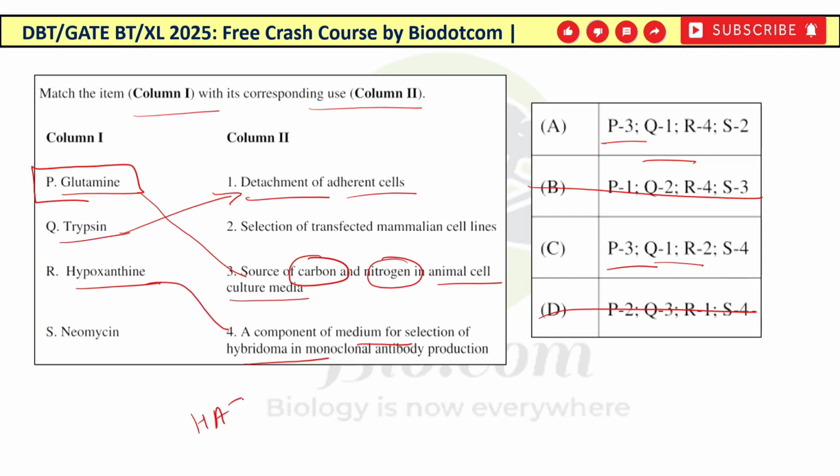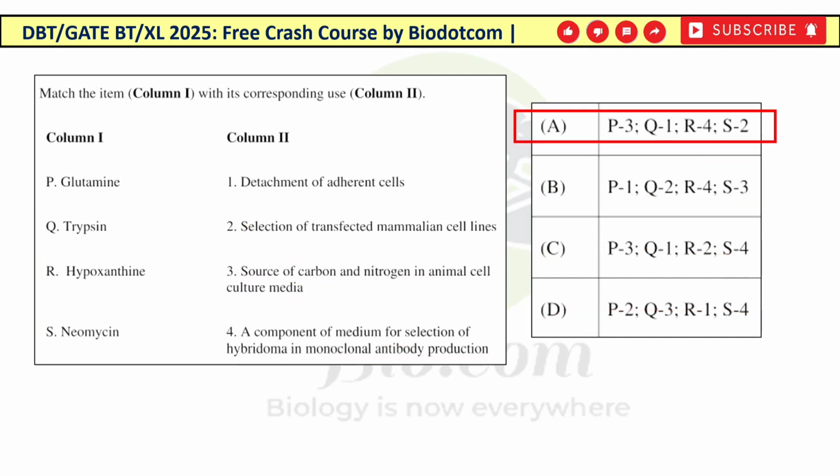So basically HAT medium, that is the hypoxanthine, aminopterin and thymidine. So this is the selection medium for the antibody production. तो hypoxanthine का matching होगा 4 के साथ, यानी R का 4 किस में है, फर्स्ट ऑप्शन में है, यानी C भी एलिमिनेट हो गया. Neomycin is an antibiotic which is used for the selection of transfected mammalian cell lines, यानी इसमें. So the right answer for this question will be option first, that is the A option.